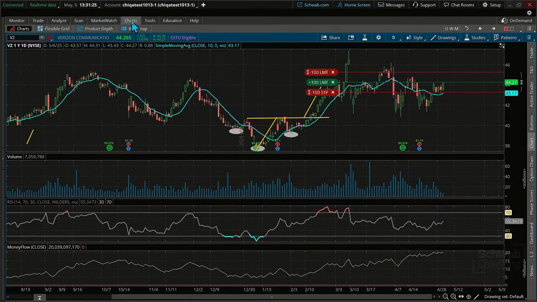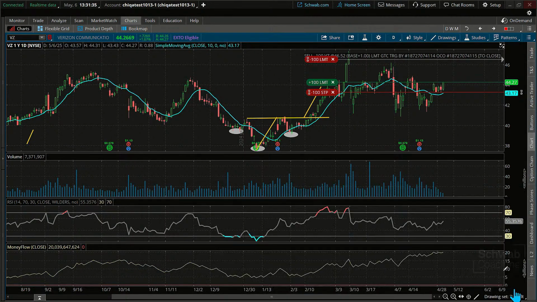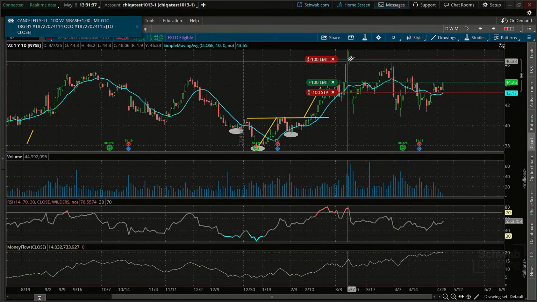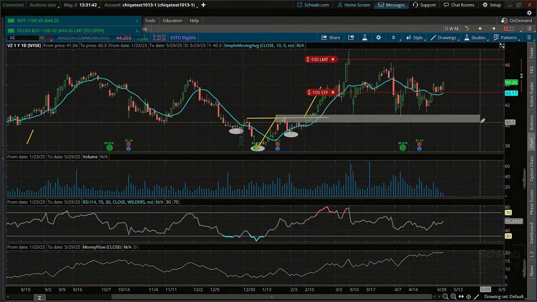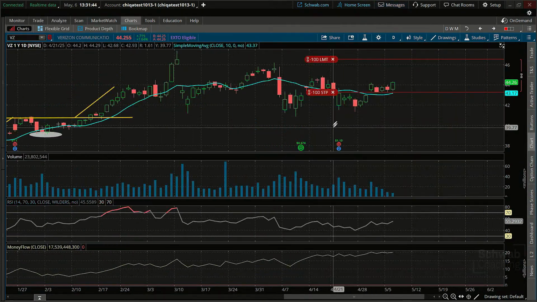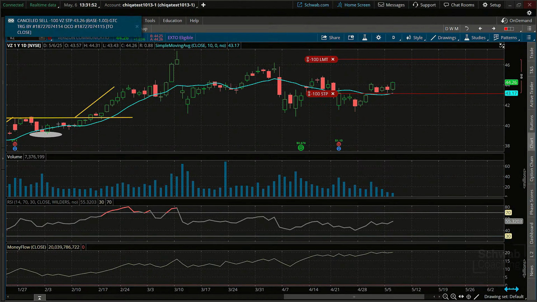We'll look at the chart. Once that gets confirmed, let's go ahead and pull up our target, our limit up top to about the 46.50. Actually, I'm just sending it right to that closing price up top here. And our stop ended up in a pretty good area already, but I'm going to give it a little bit of play just right below our 10 period moving average for now.